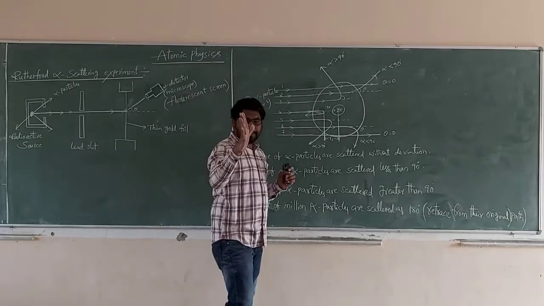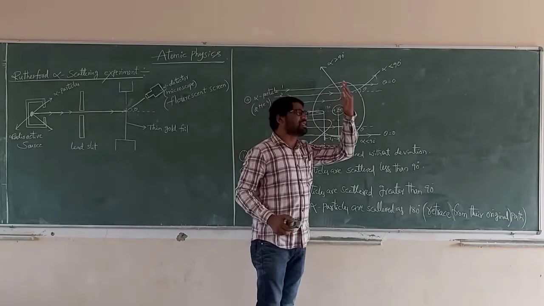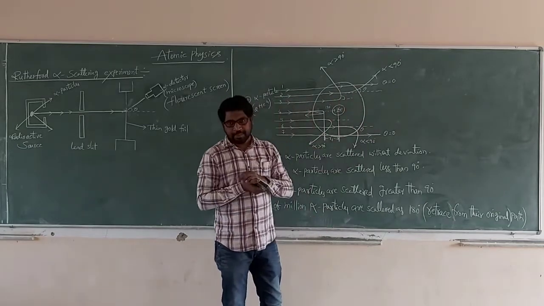Now, why are the first, second and sixth particles scattered less than 90 degrees? See carefully.